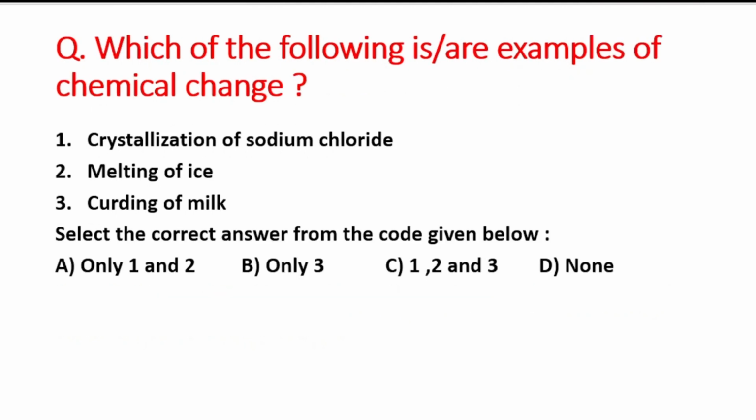Next question is, which of the following is or are examples of a chemical change? Your first statement is crystallization of sodium chloride, second statement is melting of ice, and third is the curdling of milk. So you have to choose the correct code to tell which statements are the correct ones. So the right answer will be option B, that is only 3.